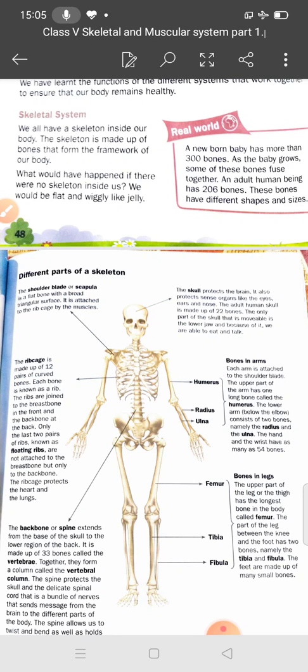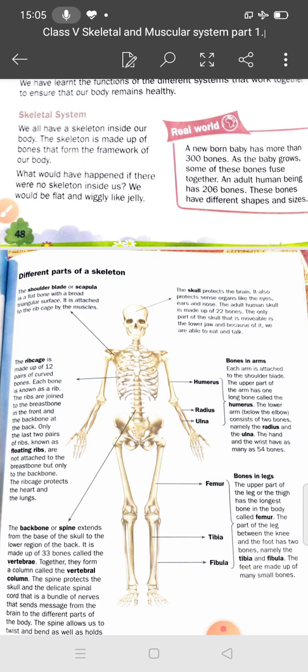If in your body there is no skeleton inside us, we would be flat and wiggly like jelly, jiggling. So it provides the framework. It gives support to our body also. It plays an important role in our body.